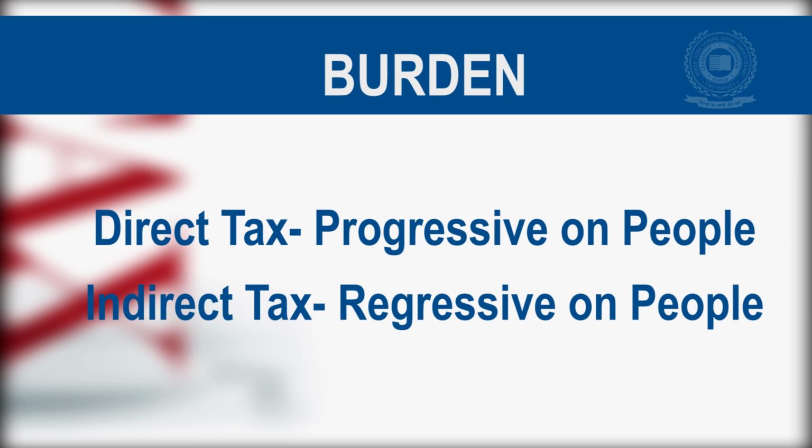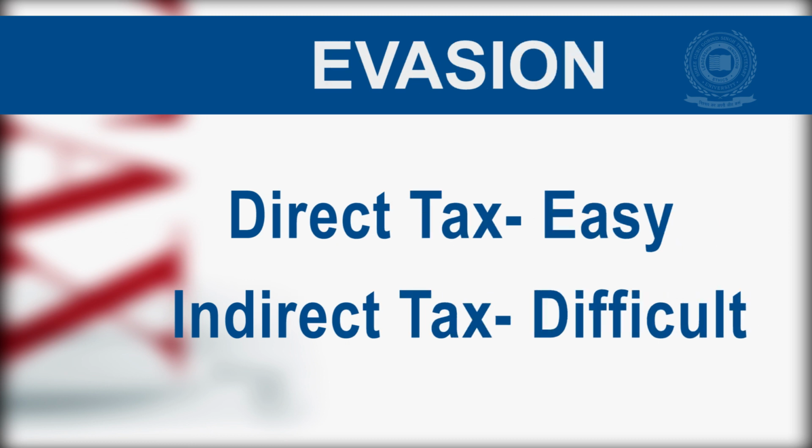Number 3. On the basis of burden. Under direct taxes, more income attracts more income tax and the tax burden is progressive on people, whereas under indirect taxes, rate of tax is flat on all individuals. Therefore, more income individuals pay less and lesser portion of their income as tax. Hence, tax burden is regressive. Number 4. On the basis of evasion. Under direct taxes, tax evasion is easy, whereas under indirect taxes, tax evasion is more difficult.